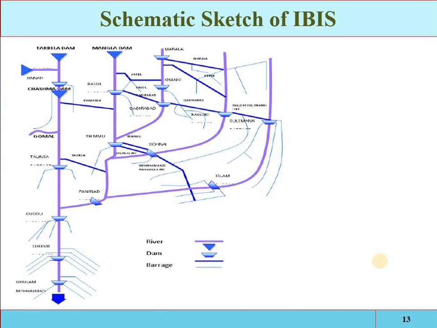Okay, so this is a schematic sketch of the Indus Basin irrigation system. This one is the main Indus River, in which the Tarbela Dam is constructed. This one is the Jinnah Barrage, from that side the Kabul River, and this one is the Mangla Dam. These are the eastern tributaries which we discussed in the previous part of the tutorial, and these are the interlinked canals between these rivers. If in one river the flow is less than the requirement, then some amount of water is diverted into that river. So these are interlinked canals, and the rest of these are the irrigation canals.